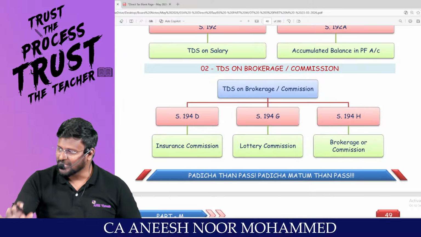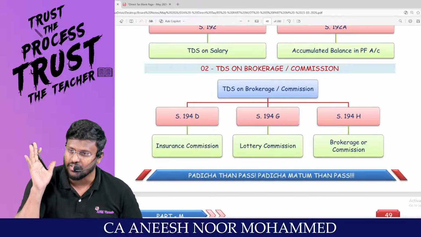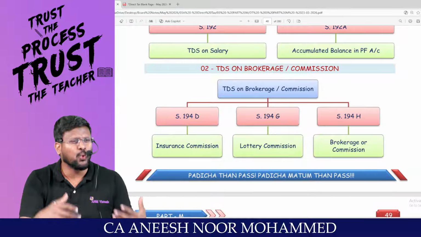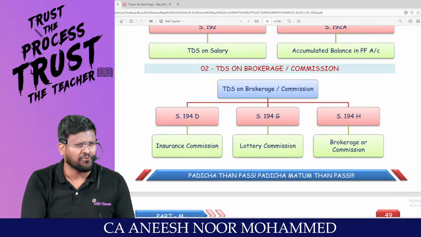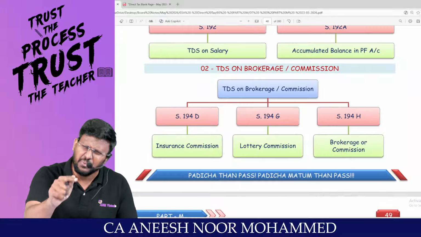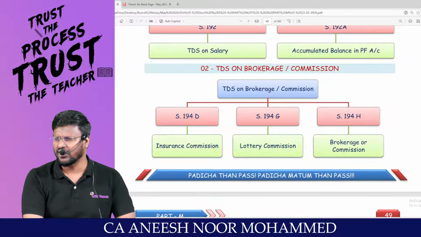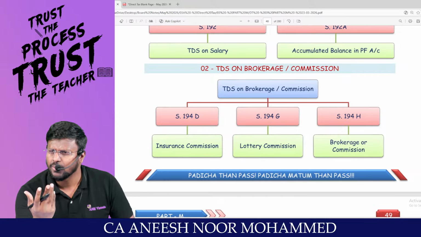So my dear lovable students, if you are selling insurance, there are so many people in India. Am I right? You have to go and solicit those people. You have to say, sir, you need one insurance, sir. I love you, sir. Please take the insurance, sir. Otherwise, if something happens to you, who will take care?